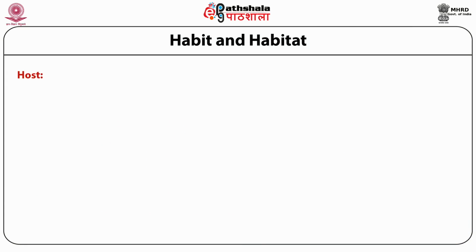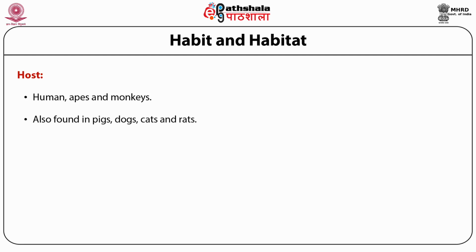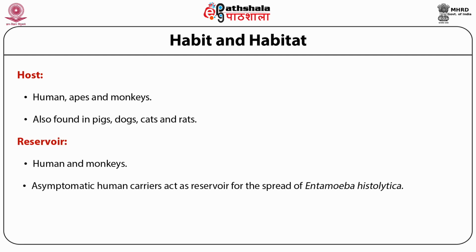The hosts for Entamoeba histolytica are humans, apes, and monkeys. However, they are also found in pigs, dogs, cats, and rats. But the reservoirs of Entamoeba histolytica are humans and monkeys only. Asymptomatic human carriers basically act as reservoir for the spread of Entamoeba histolytica. As such, there is no animal reservoir for this parasite.